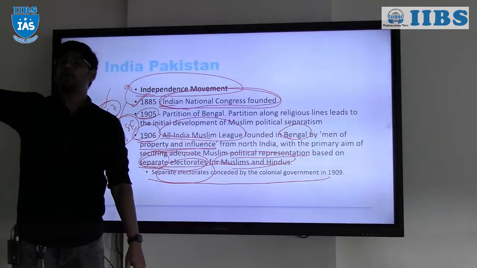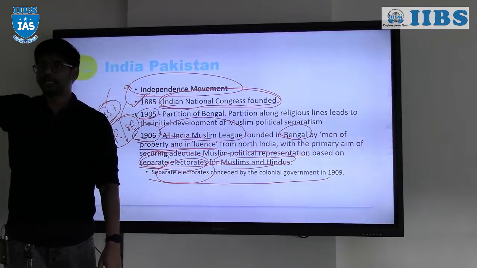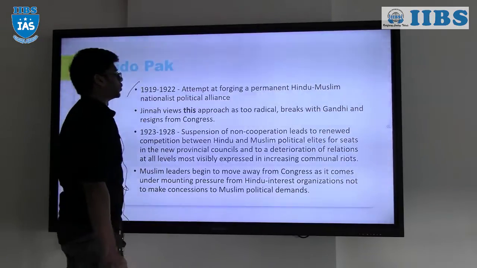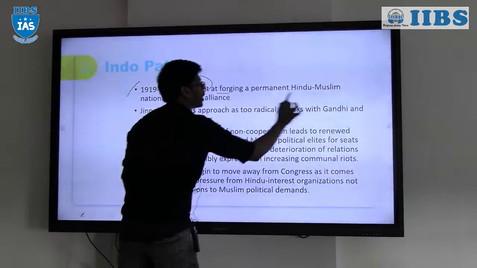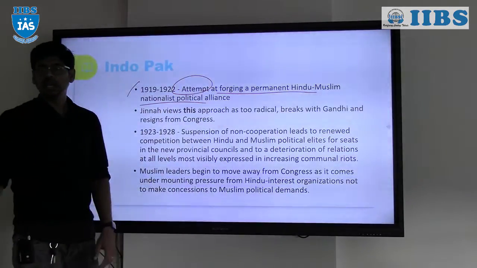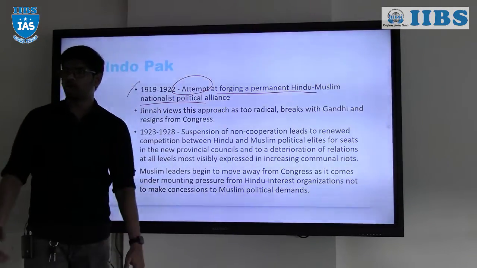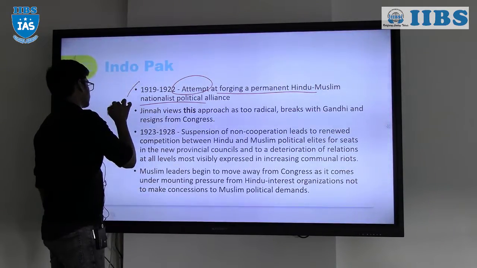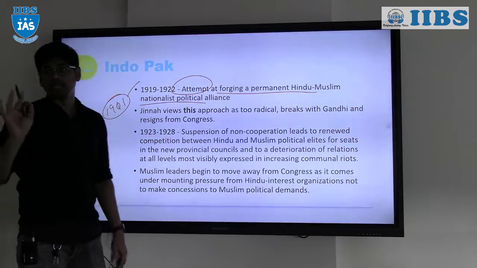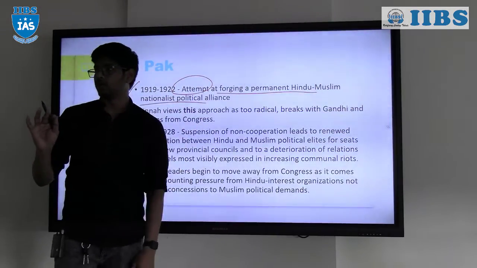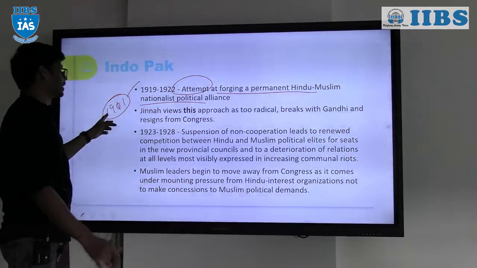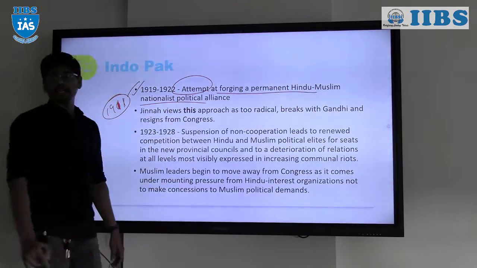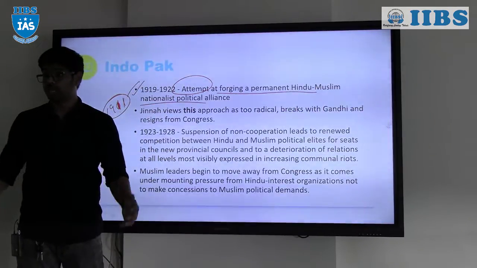And later, the Montagu-Chelmsford reforms, 1919. We will see. There was an attempt at forging a permanent Hindu-Muslim nationalist political alliance. So rather than divide and fight against the common enemy, it is always better to get united. And remember, in 1911 Bengal was reunited. The partition of Bengal happened in 1905, and it was reunited in 1911. After the Montagu-Chelmsford reforms, we wanted the representation.